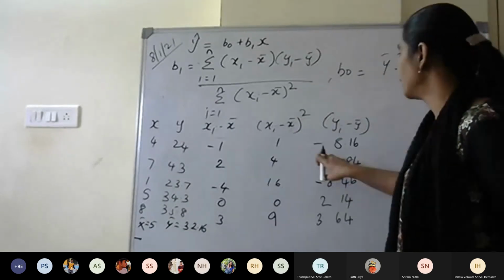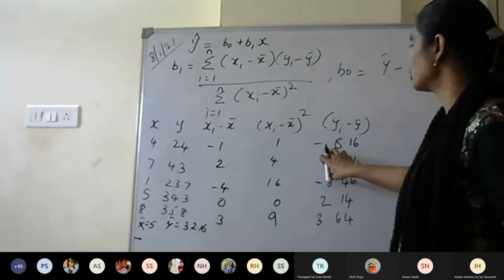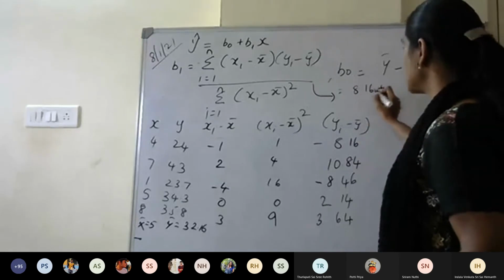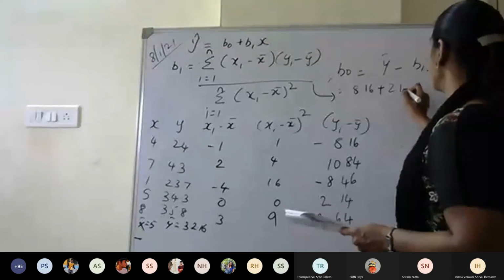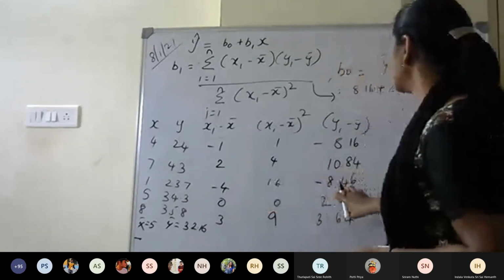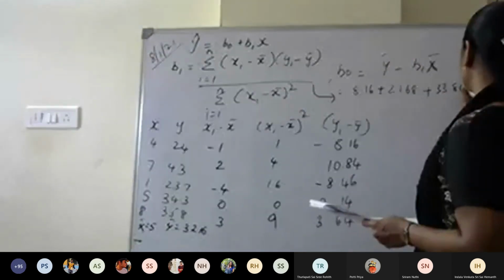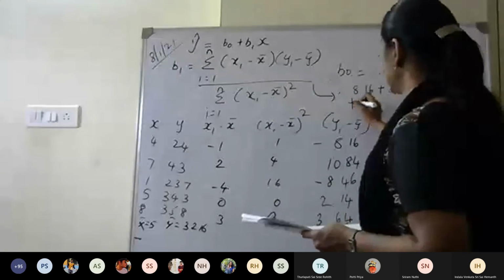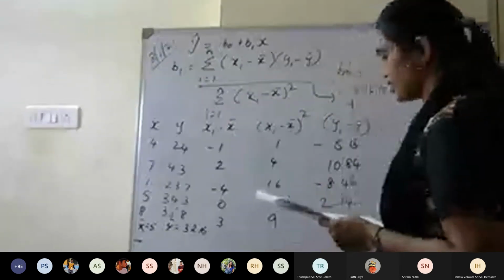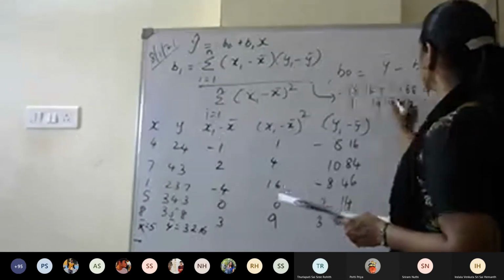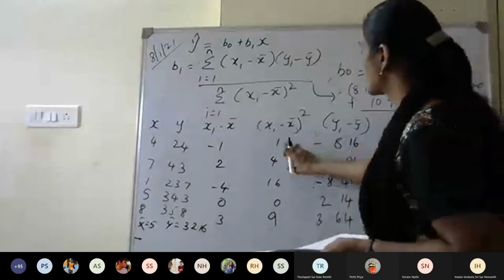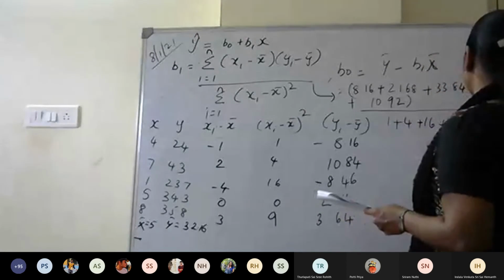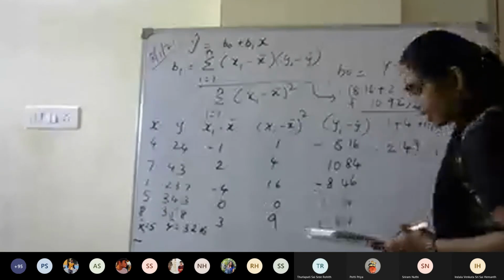So xi minus x bar into yi minus y bar, minus into minus becomes plus, so it will be 8.16 plus 2 into 10.84, that is 21.68, plus minus 4 into minus 8.46, that is 33.84, plus this is anyway 0, plus 3 into 3.64, that is 10.92, divided by the sum of x minus x bar whole square, 1 plus 4 plus 16 plus 9. So this will be 2.49.